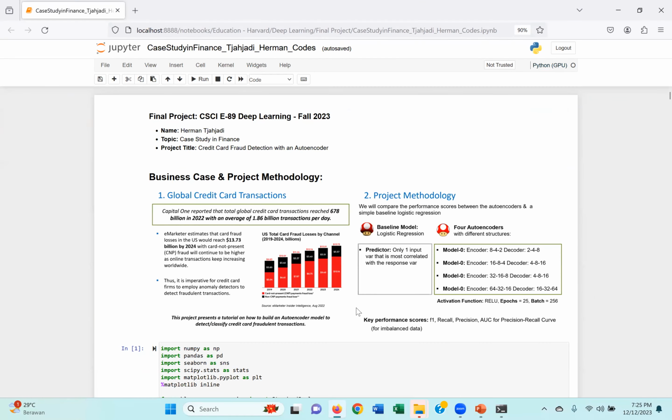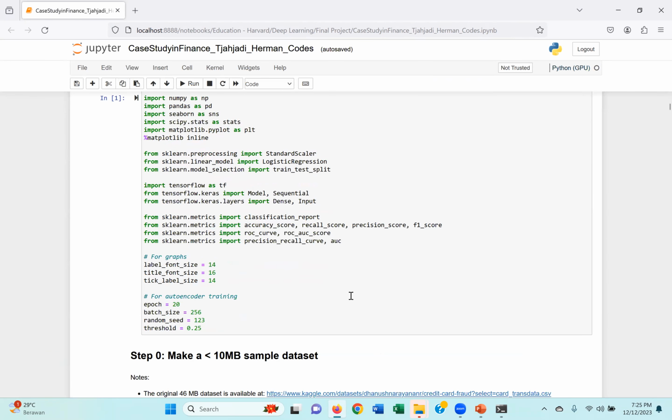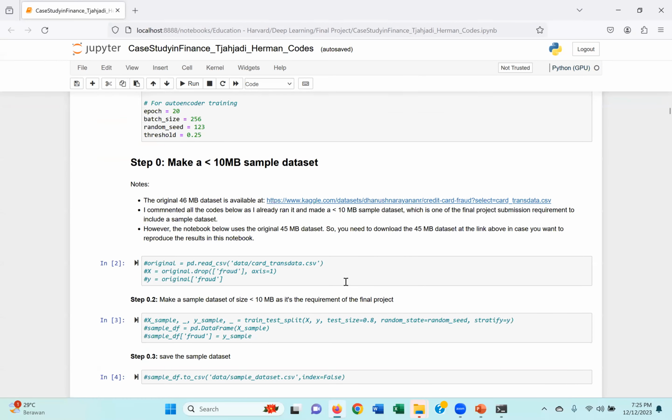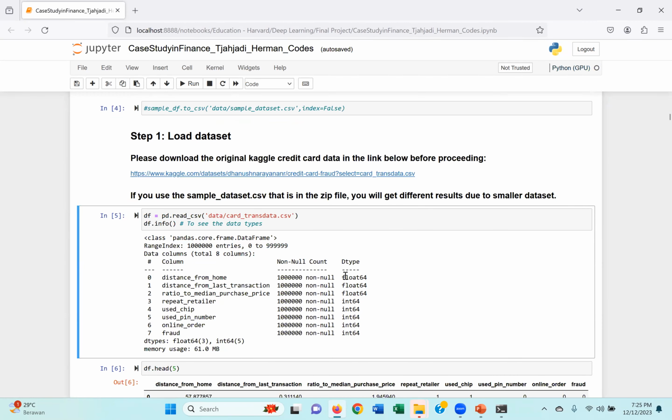Okay, so this is my Python notebook. First thing we are going to import some Python packages right here. Okay, and then we are going to load the data set from Kaggle. It has 1 million rows. So as you can see, after I load it, I display the information about the data frame. It has 1 million rows.